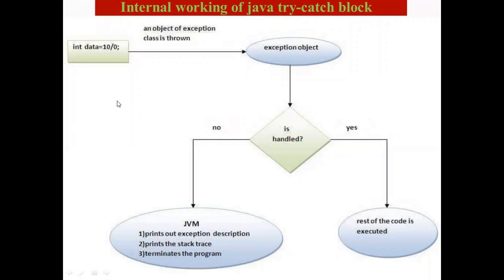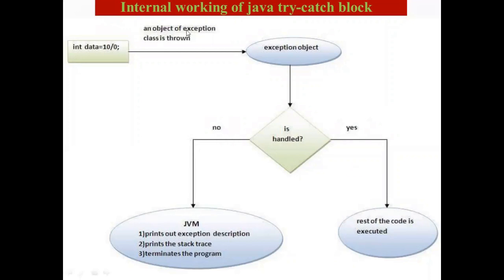Here you can see the line of code which divides by 0, which in turn results in an arithmetic exception. Once this line is executed, what happens? An exception called arithmetic exception occurs.